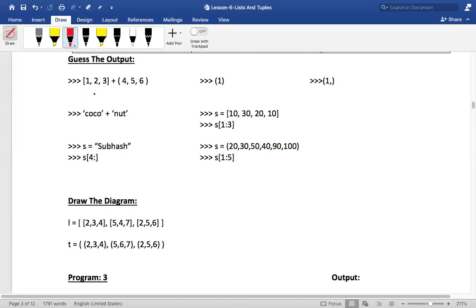What is the output of this? Okay, you cannot concatenate one list and one tuple. This will result in an error.